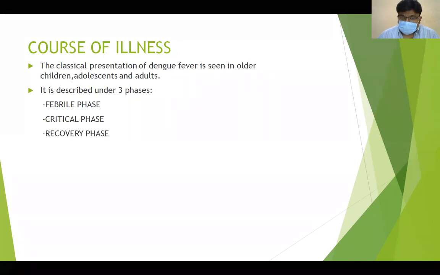I think you are following me. The critical phase is the period from the 5th day to the 7th day out of the 10 days course of illness. During the 5th to 7th day, you will have severe thrombocytopenia. There may be bleeding manifestations. He may go into shock. Sometimes there may be effusions also.